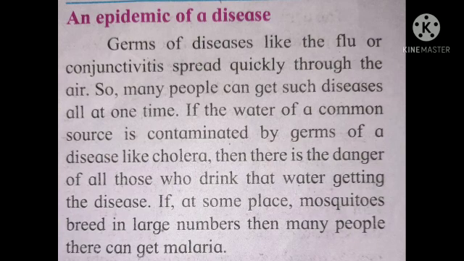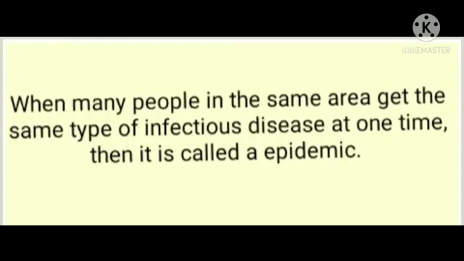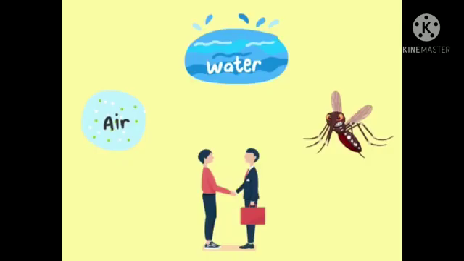Now students, when many people in the same area get the same type of infectious disease at the same time, this is called an epidemic. This epidemic is caused due to the rapid spread of germs through mediums such as air, water, and insects. As we have seen, disease spreads through air, water, food, and insects. In the same way, germs which spread rapidly through these mediums to a large number of people at one time cause the epidemic of the disease.